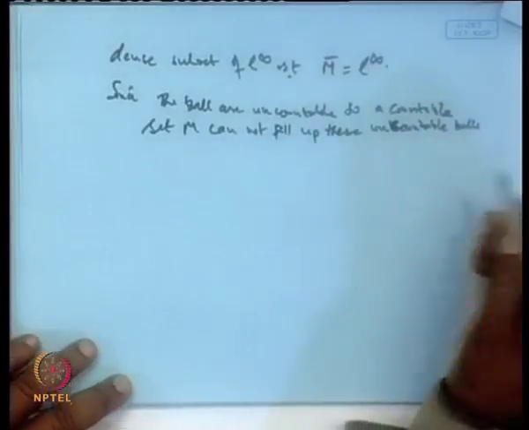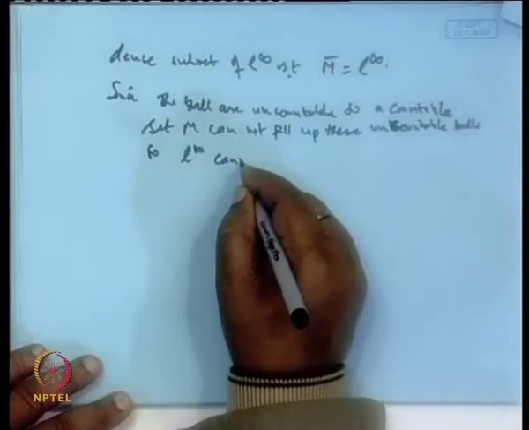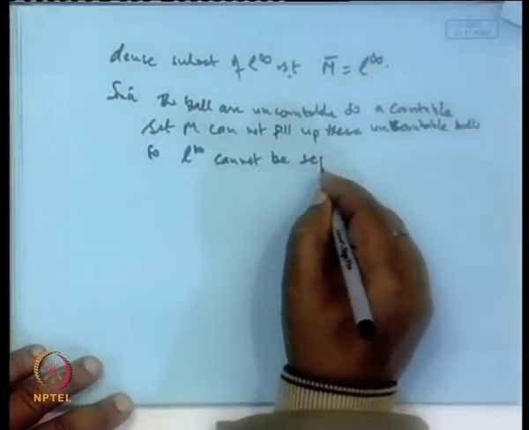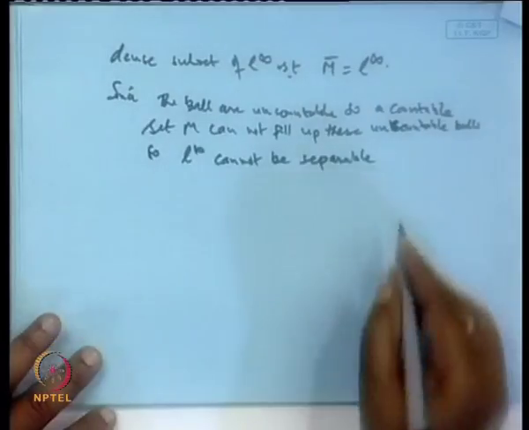Clear? So, L infinity cannot be separable. That is the reason.